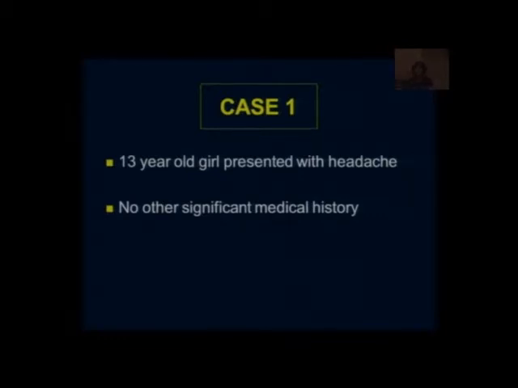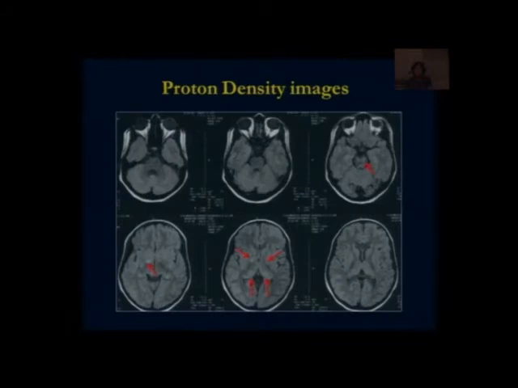This is a 13-year-old girl who presented with headache. She had no other significant medical history, and her birth history was normal. She was absolutely a normal child, except for that mild headache. But the parents were concerned, and so she was brought for imaging. This is her MRI, which was done in October 1996.